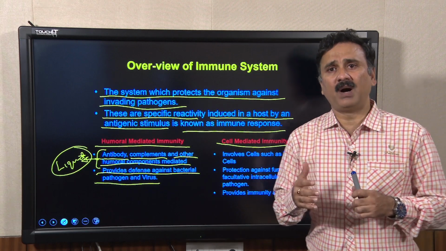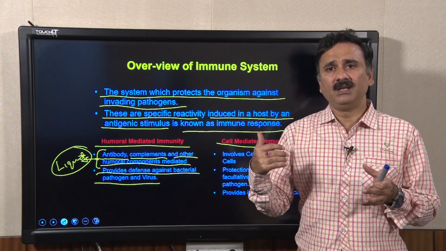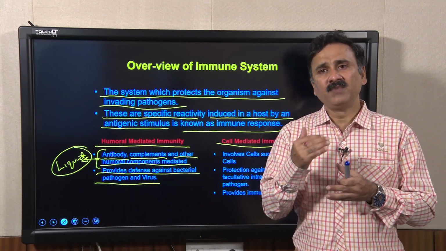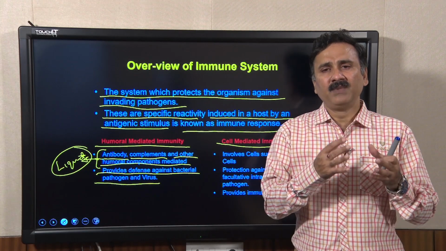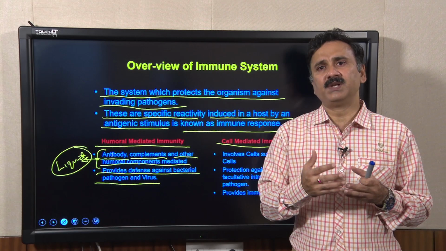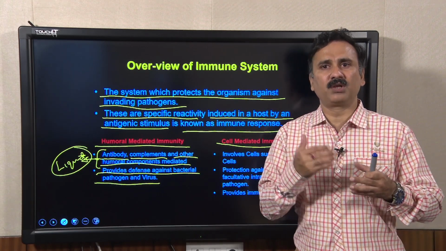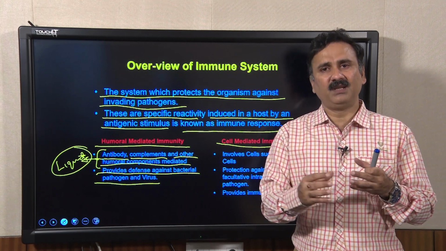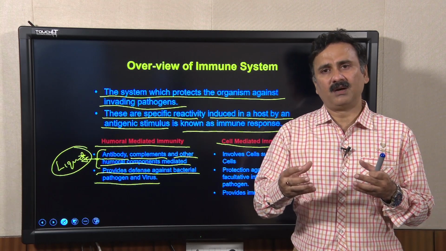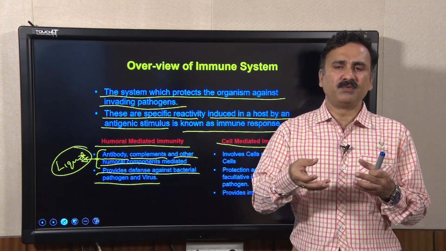The humoral response is the early response developed against very deadly pathogens such as bacteria or viruses. For example, when we get a cold or influenza infection, the first response that comes is the humoral response: the virus is recognized by antibodies as well as other components of the humoral response, and they try to elicit the immune response.